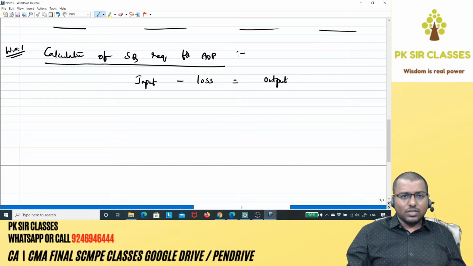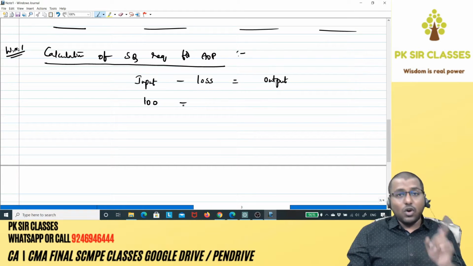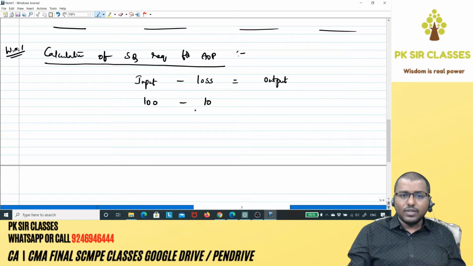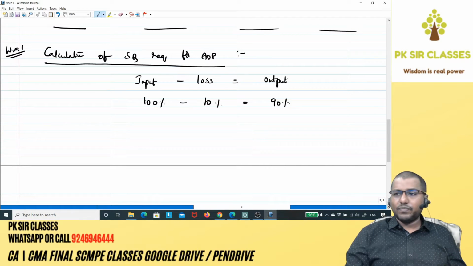Suppose input is 100, minus standard loss, according to the question, 10%, which means 10. So if input is 100%, then obviously your output will be 90%, natural. Now in the question he already told you that output is 189 kgs.